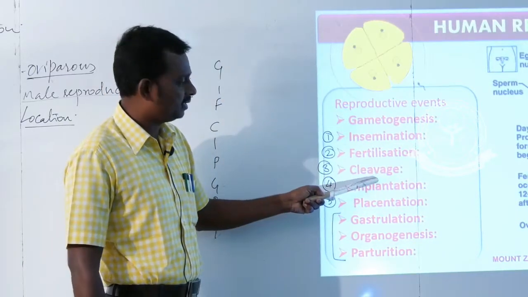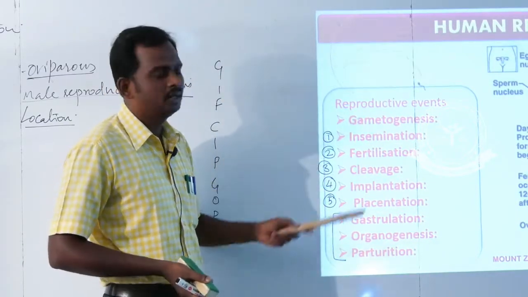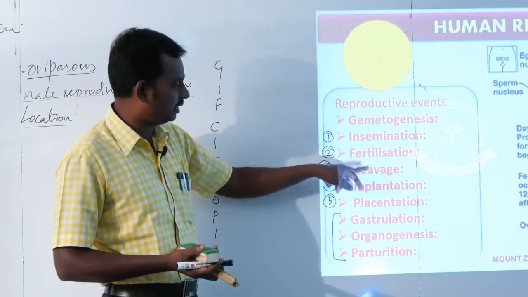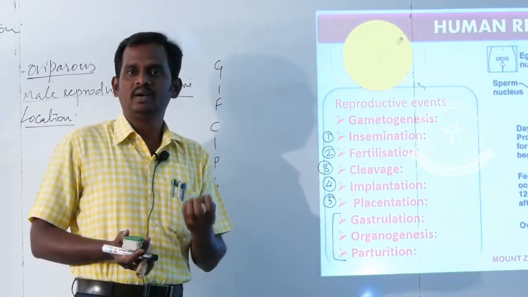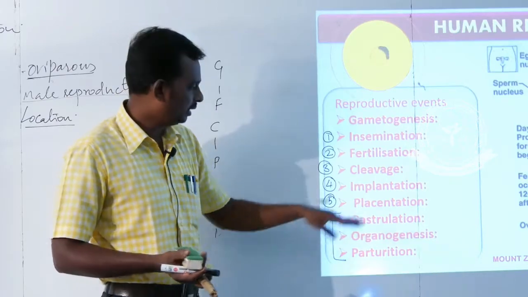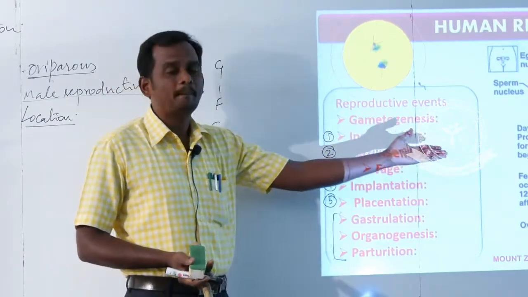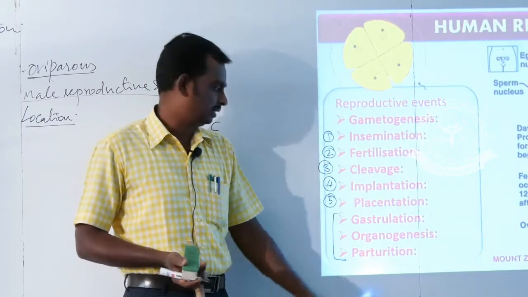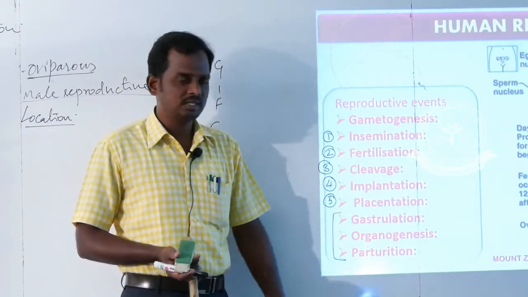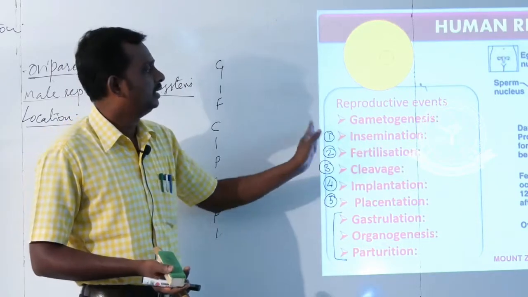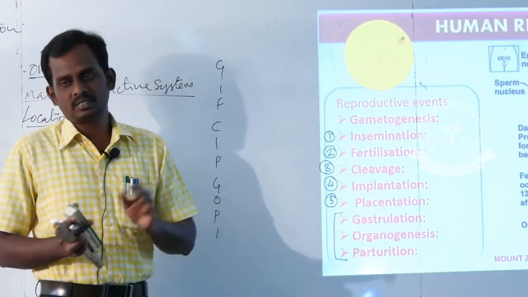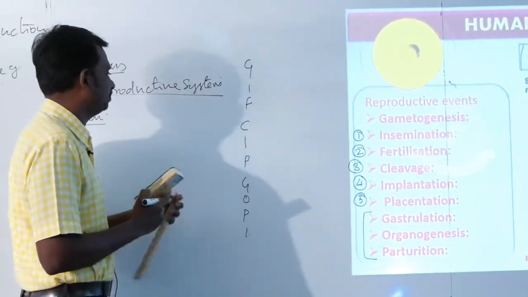Up to this stage, which one supplies the nourishment to the egg? The egg itself supplies up to the cleavage stage, as the egg has its own nutrient. But after the implantation stage, the nutrient will be supplied from the mother through the placenta. So this is the essential process, placentation. Okay, that's all. Next we move on to a different structure, the male reproductive system.